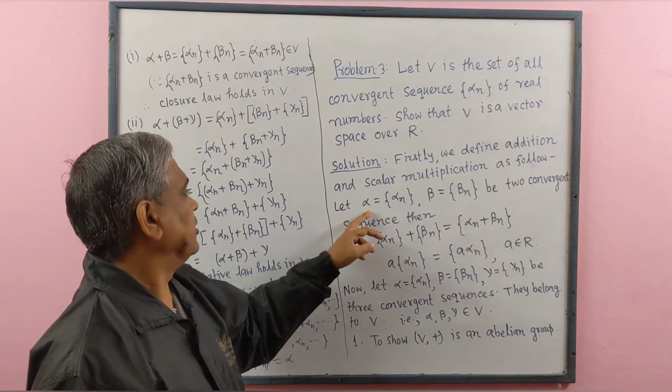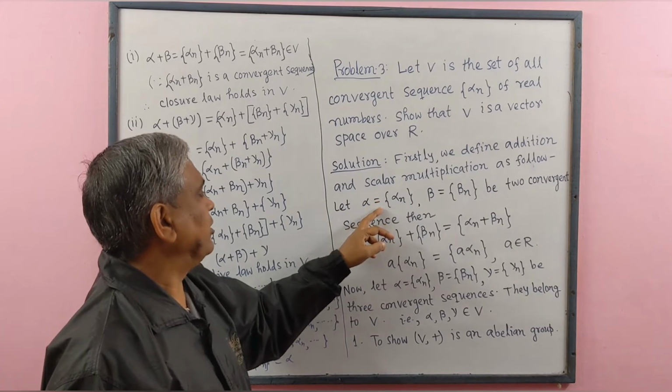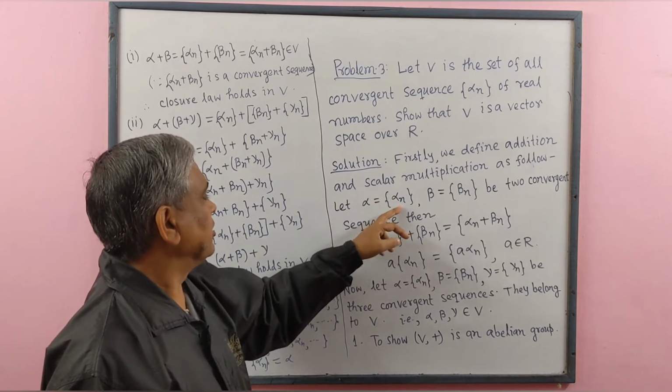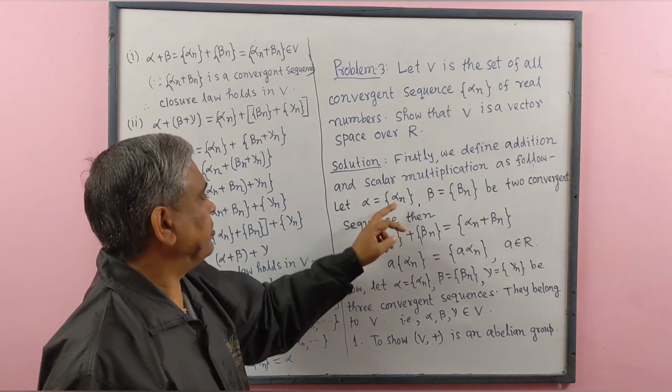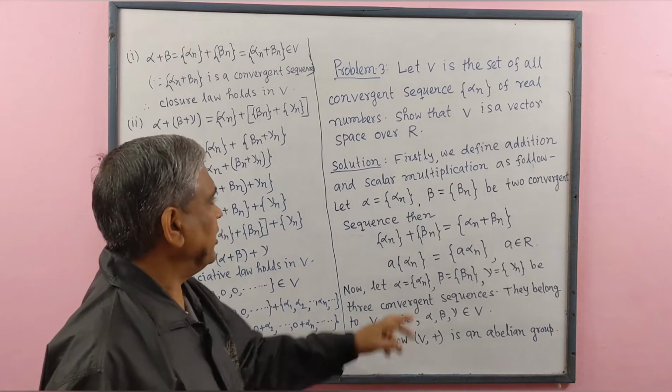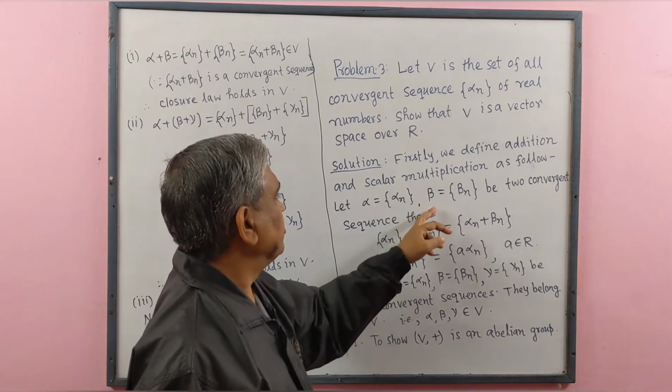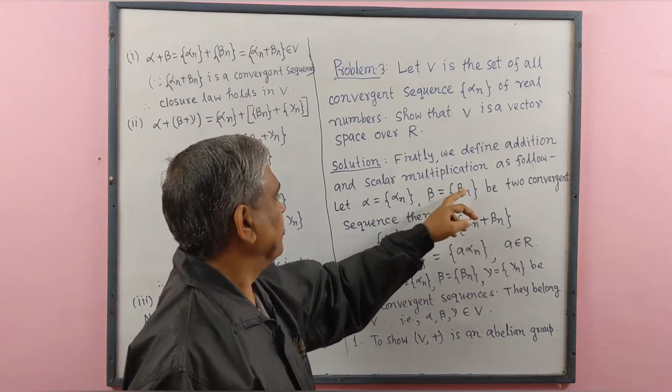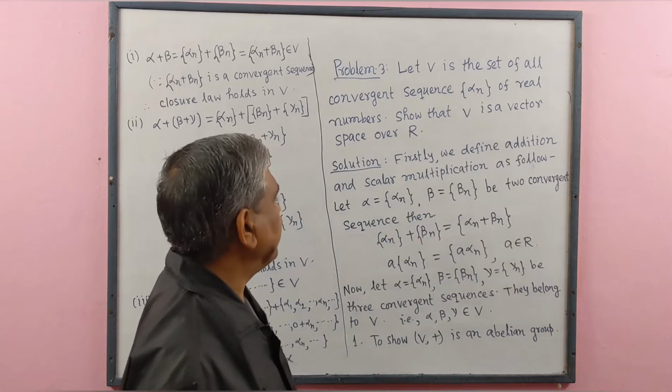Let alpha equal to a sequence whose generalized term is alpha n, beta another sequence whose generalized term is beta n, be two convergent sequences.